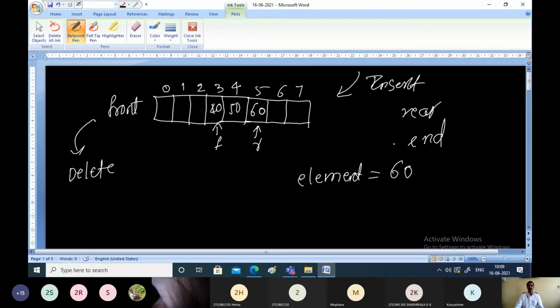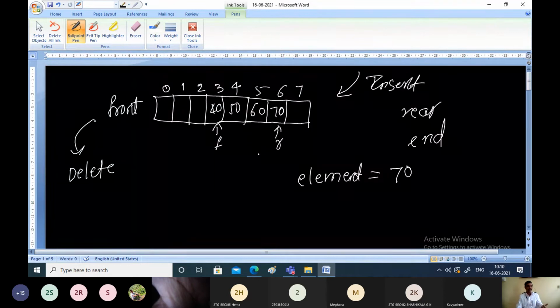Now further, if you want to insert one more element called 70, what is the procedure? Just increment the rear, make it point to the next location. Then in the location obtained by the rear pointer, store the new element, that is 70.